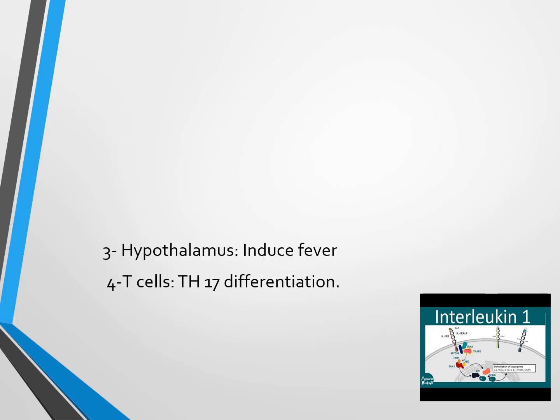Also, it acts on the hypothalamus, inducing fever, and it acts on T cells and causes T helper 17 differentiation. There are several types of T helper cell. One of them is T helper 17. Interleukin 1 is the driving force for T helper 17 differentiation.